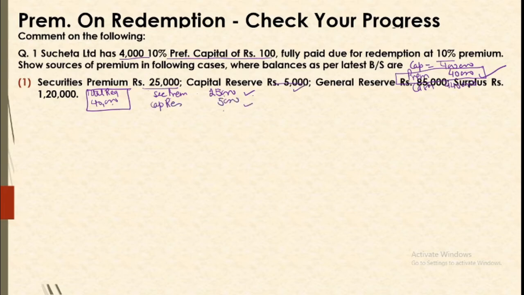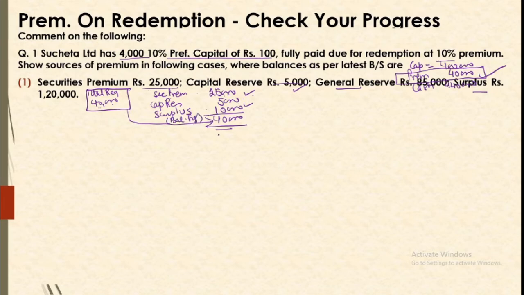So still only 30,000 is met. There is a deficiency of 10,000. So 10,000 can be drawn from general reserve and surplus. As a rule, we first use surplus. So you will use 10,000 from surplus, making a total of 40,000. We are to make arrangement for 40,000. We utilized 25,000, 5,000, and the remaining balance was met out of surplus.